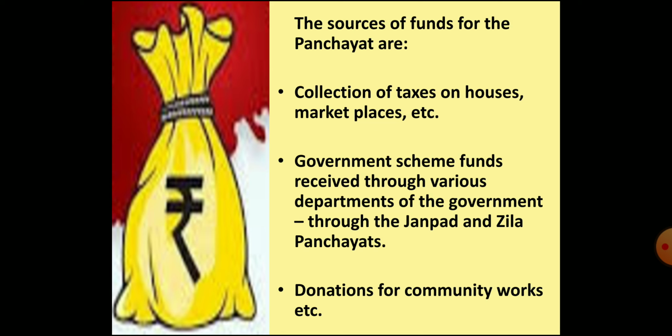Now the question is, where does the Gram Panchayat get the money for carrying out its functions? So children, the sources of its funds are: 1. It imposes and collects taxes on houses, marketplaces, fairs, etc. Second, the Gram Panchayat receives government scheme funds through various departments of the government like Janpad Panchayat or Zilla Parishad. Children, about the Janpad and Zilla Parishad you will learn later in this video. Now the third source of funds for the Gram Panchayat are the donations from the community works.